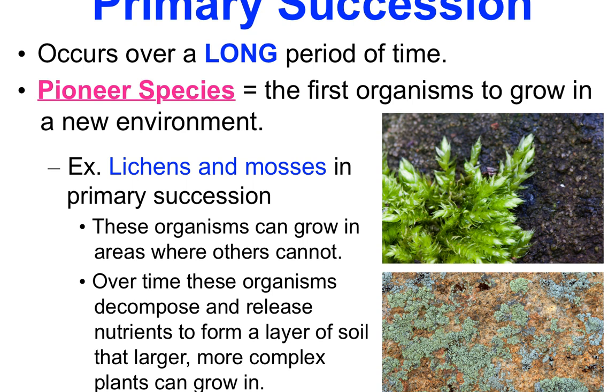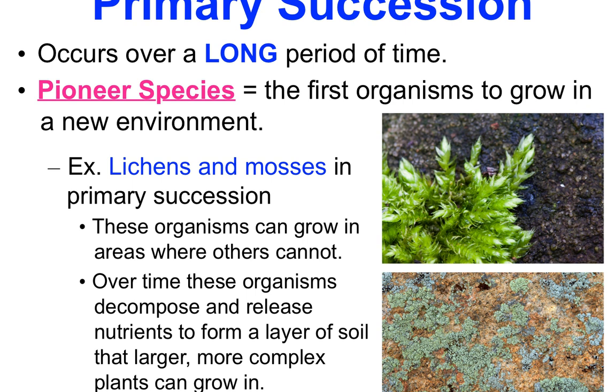So primary succession occurs over a really long period of time. Essentially, pioneer species have to move in and colonize there first. These are specialized organisms that grow in a new environment, like moss. Have you seen moss growing on top of rocks? Or lichen? Lichen looks a little different than moss, and it grows on rocky layers, puts in its rooting system, and starts to break down that newly formed rock into materials that plants and other organisms can use.